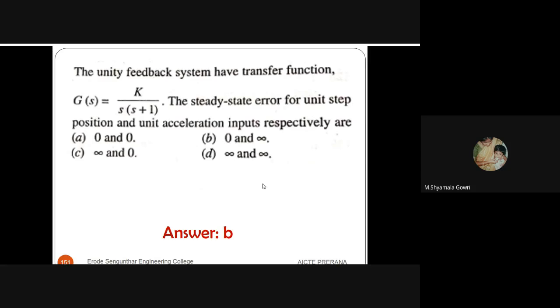The unity feedback control system has transfer function G of s equal to K divided by s into s plus 1. The steady state errors for a unit step position and unit acceleration input are asked respectively. This is a type 1 system, so automatically the positional error value is 0 and the unit acceleration input steady state error is infinity. So option B is the right answer.